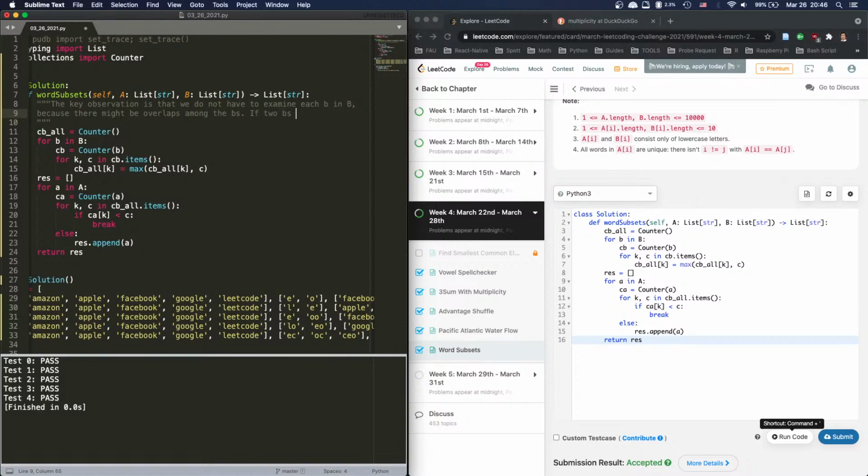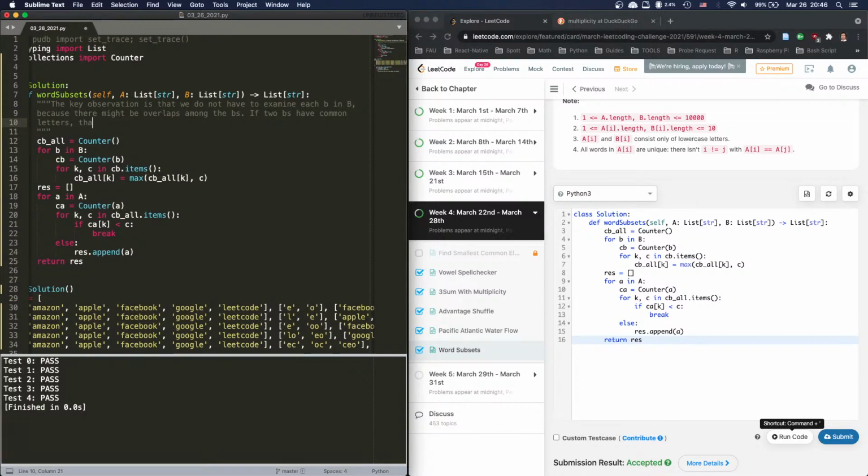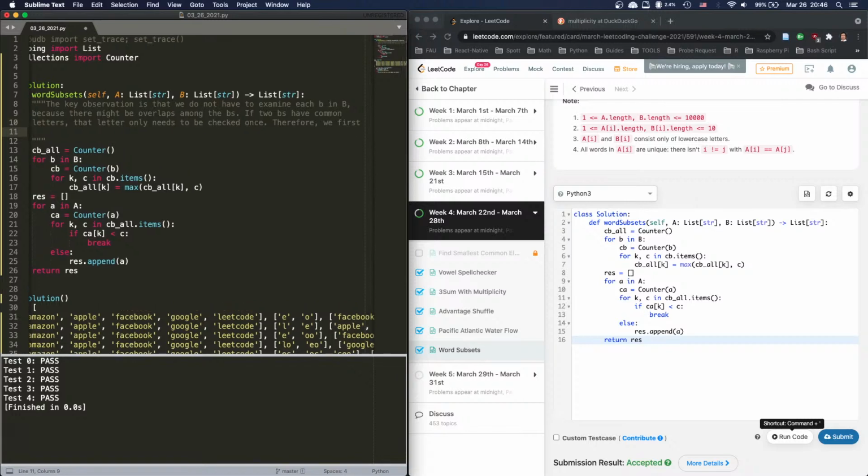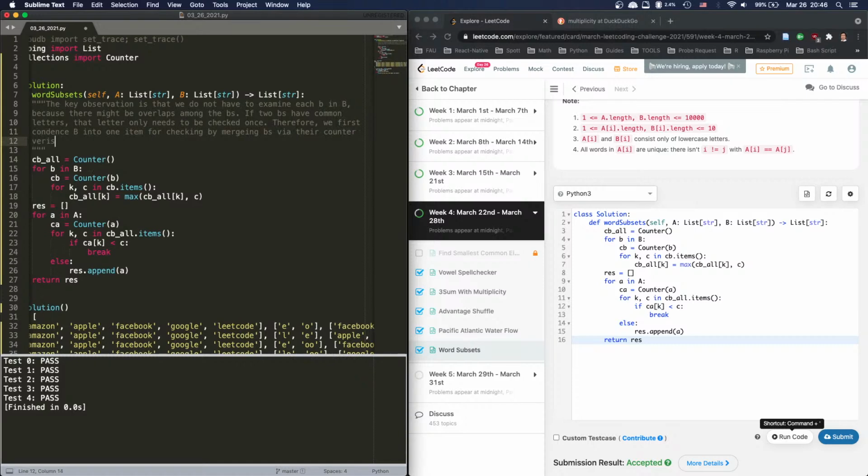If two Bs have overlap, have common letters, that letter only needs to be checked once. Therefore, we first condense B into one item for checking by merging Bs via their counter version.